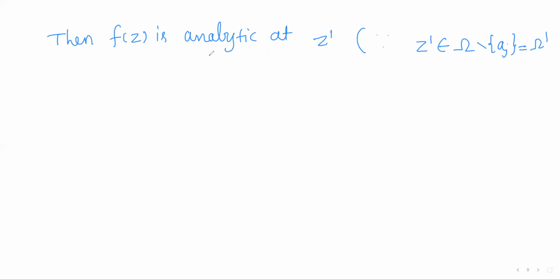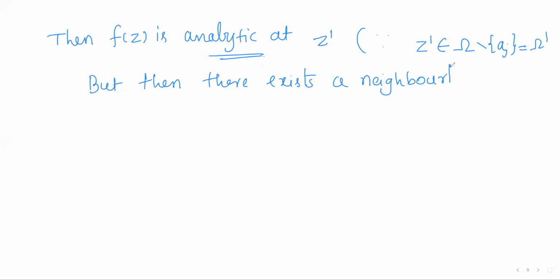So as f of z is analytic at the point Z dash, there exists a neighborhood, say N of Z dash, in which f is analytic.